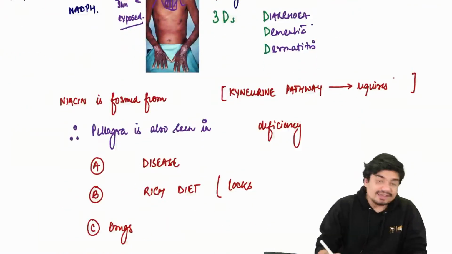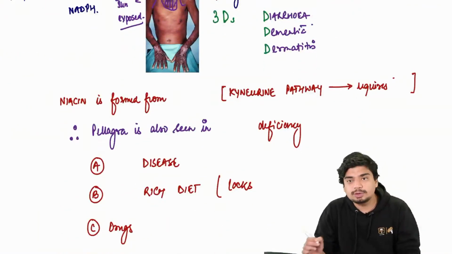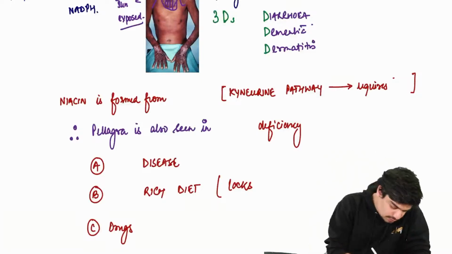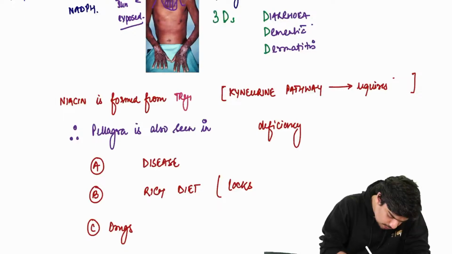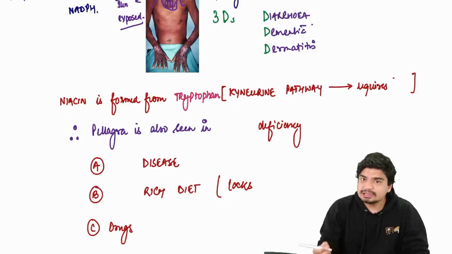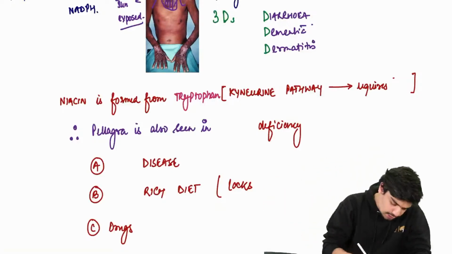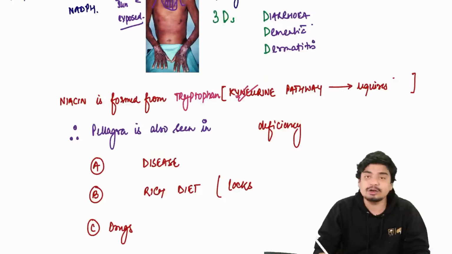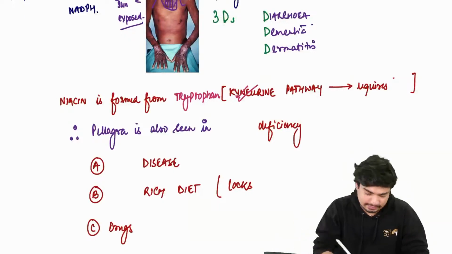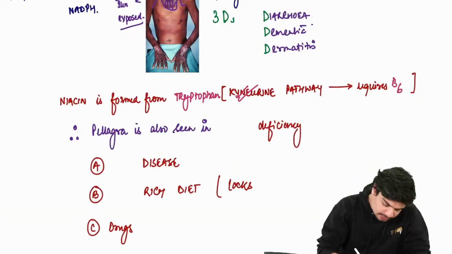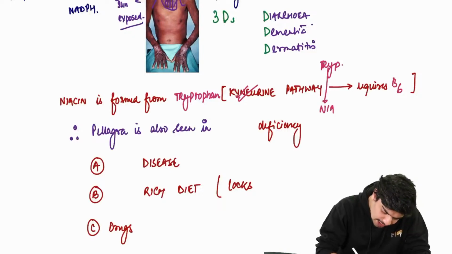Now, niacin in our body can actually be formed from tryptophan. The pathway that converts tryptophan into niacin is called the kynurenine pathway. This kynurenine pathway requires vitamin B6. And this kynurenine pathway will be responsible for conversion of what? It will be responsible for conversion of tryptophan into niacin.